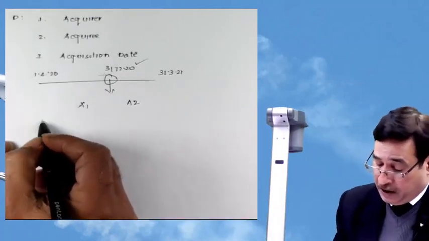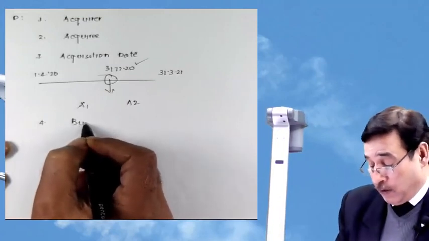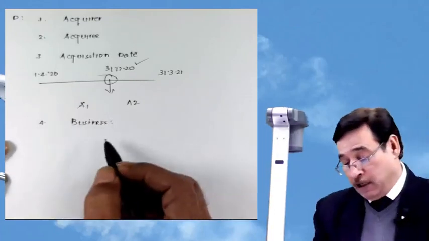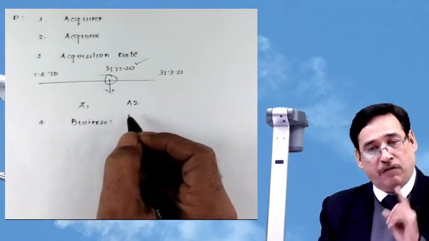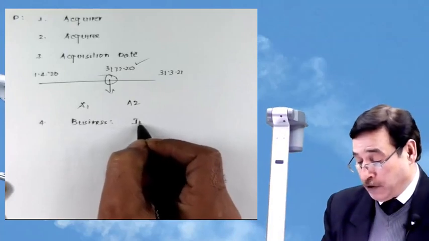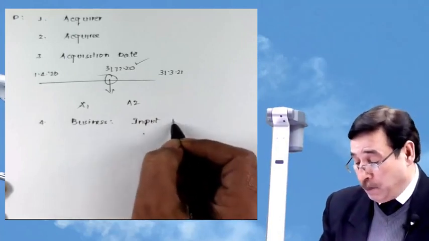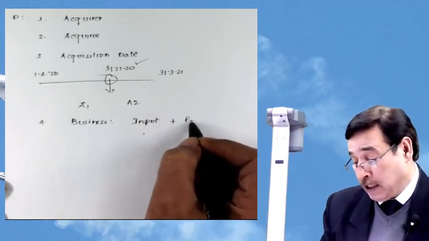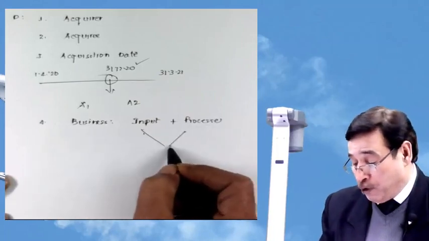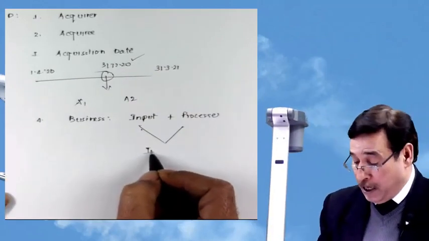Besides that, the standard gives the definition of business, and I have already explained that. I told you when I drew the chart earlier that business, acquiree must constitute the business. First of all, what business is? Business means there must be some inputs. Input means group of assets. There must be some processes. Processes means set of activities. Inputs and processes, or group of assets and set of activities, can be integrated, can be combined.